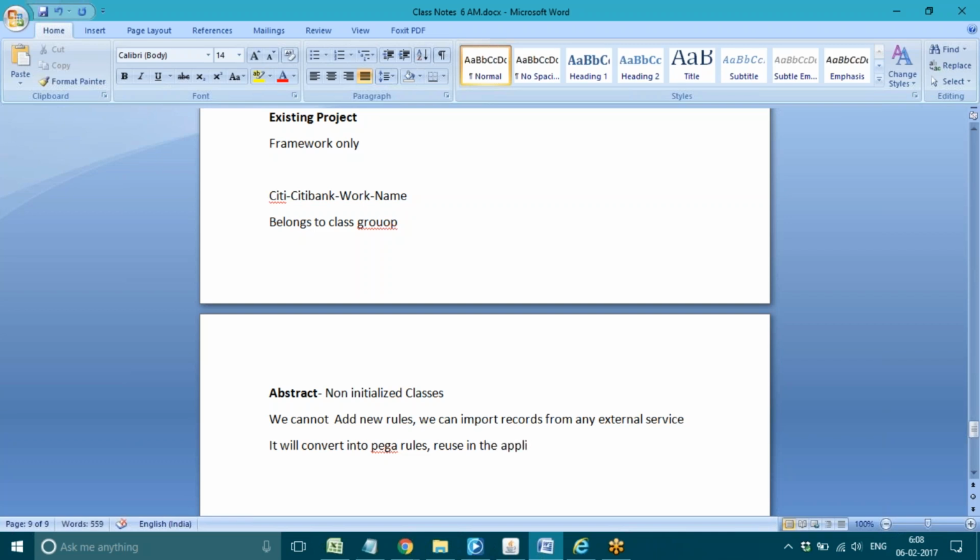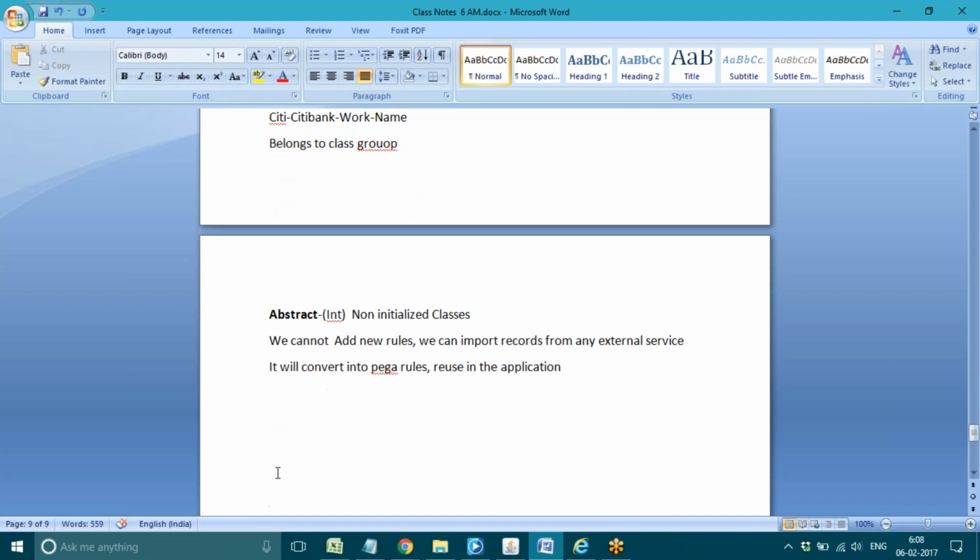So what are the records we imported? Those rules we can reuse in the application. Under the abstract class, which is nothing but the integration classes, directly we cannot add any records. But the records we import from some external service we can reuse anywhere in the application. So these integration classes come under the abstract type.